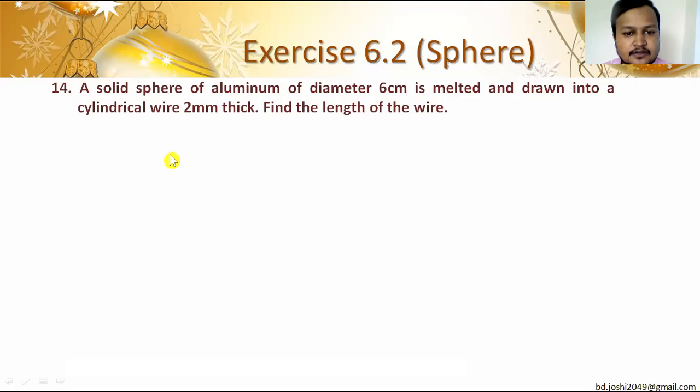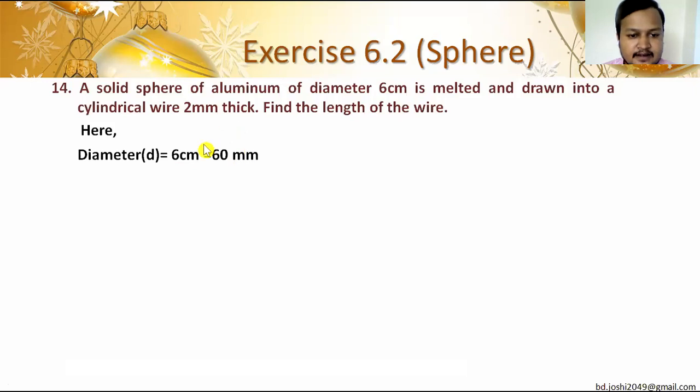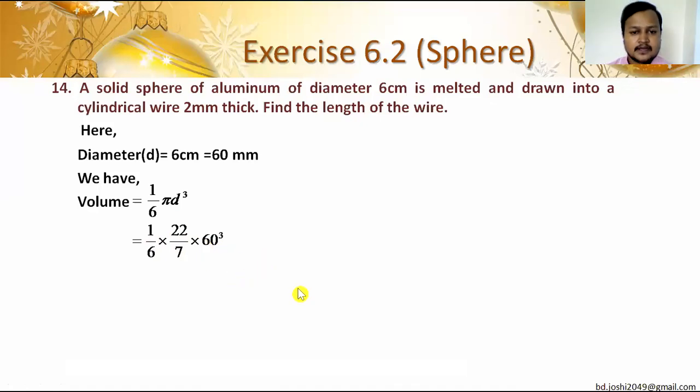So at first find out the volume of the sphere by using the diameter 6 centimeter, which is given in the question. The diameter of the sphere is 6 centimeter. I converted it into mm because the thickness of the cylindrical wire is also given in mm. And we have the formula of volume. Volume is equal to 1 by 6 pi d cube, which gives us 1 by 6, 22 by 7 into 60 cube. Can you calculate its value?